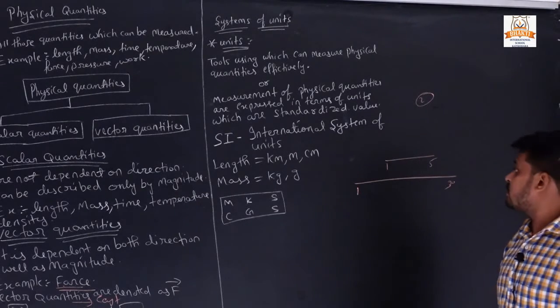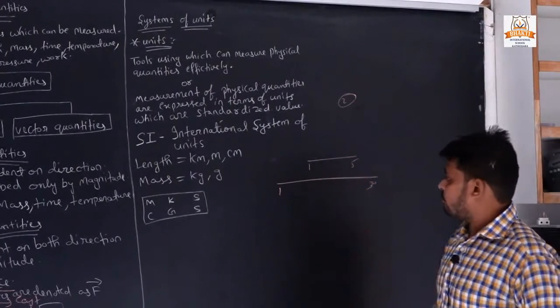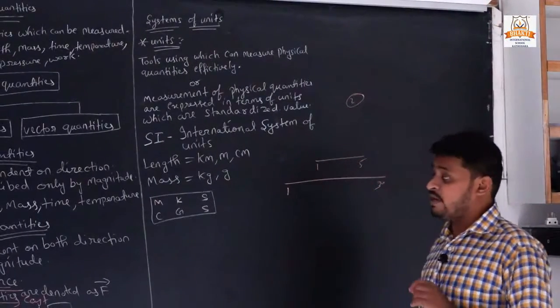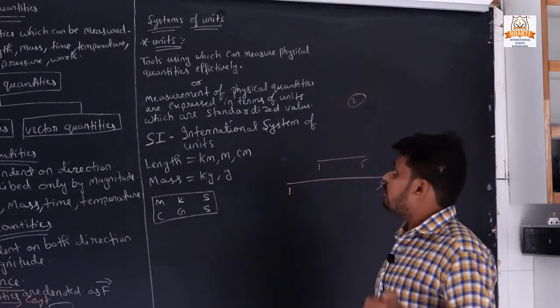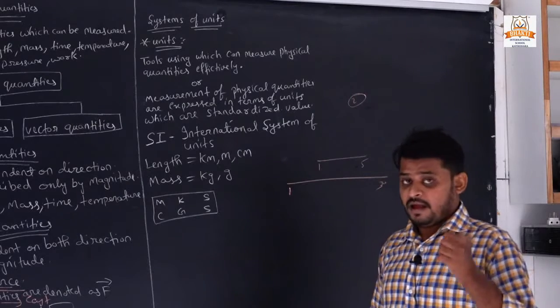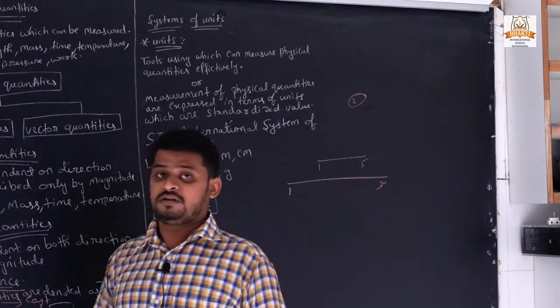Why? Because this instrument is made with the help of a standardized value. And the standardized value is applicable all over the world.